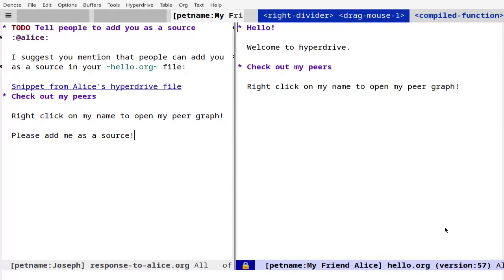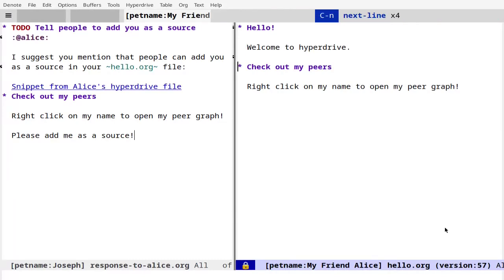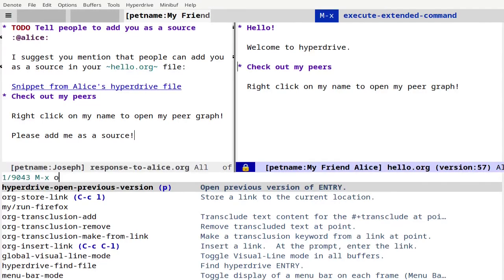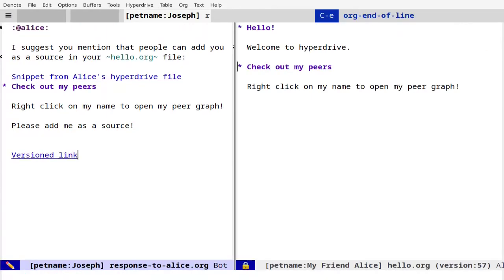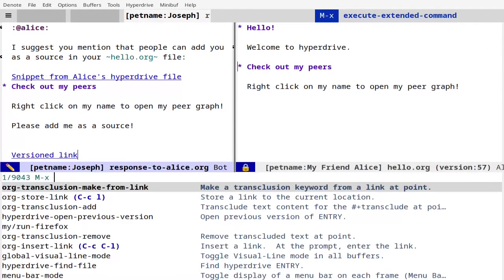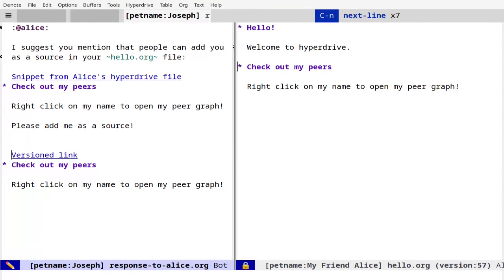For now, I'll go down to her Checkout My Peers heading and run M-x org-store-link. Now, in my response to Alice, I'll insert the link. I'll run org-transclusion-make-from-link. And now there are two transclusions. The first transclusion will update whenever Alice updates her file, and the second transclusion is pinned to version 57.